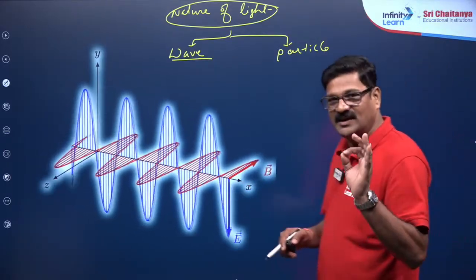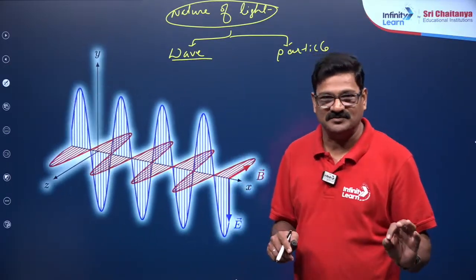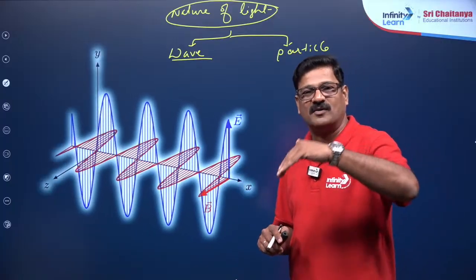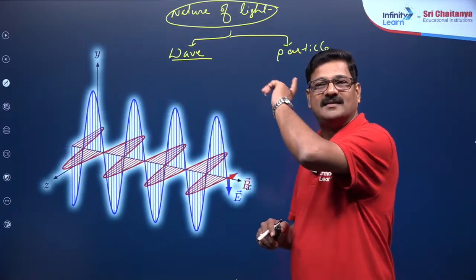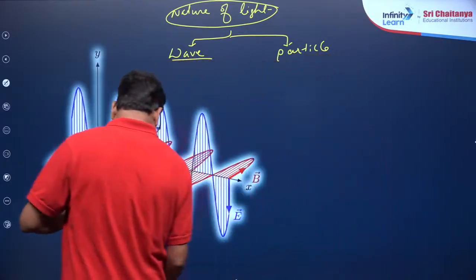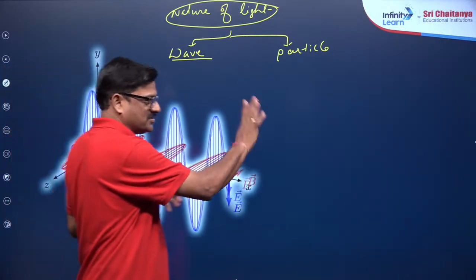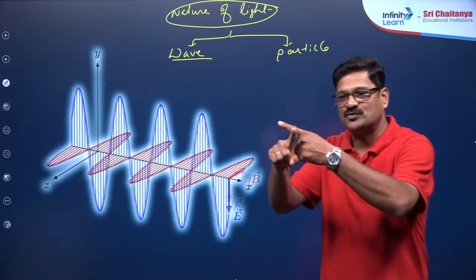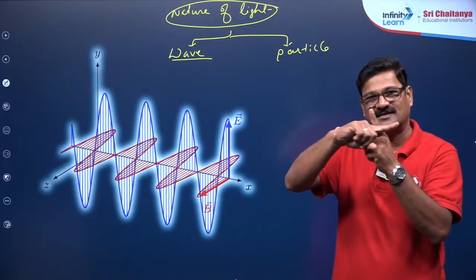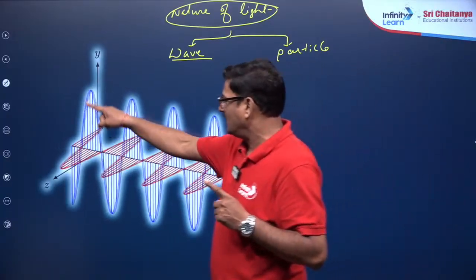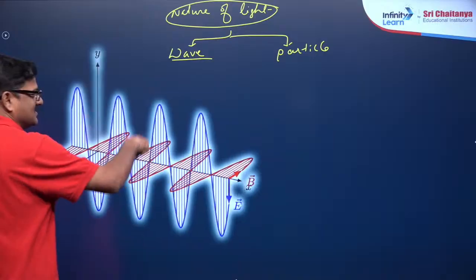Light is a form of energy, and it propagates in the form of a wave. This wave has two components, and this is the axis of propagation. There are two waves which are perpendicular to each other. One is the electric field strength, increasing and decreasing.